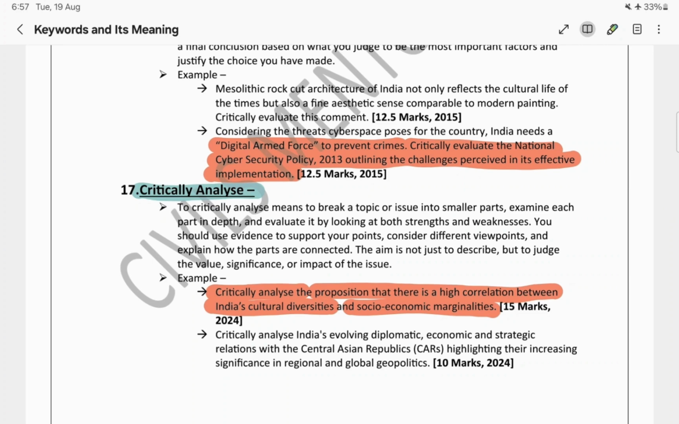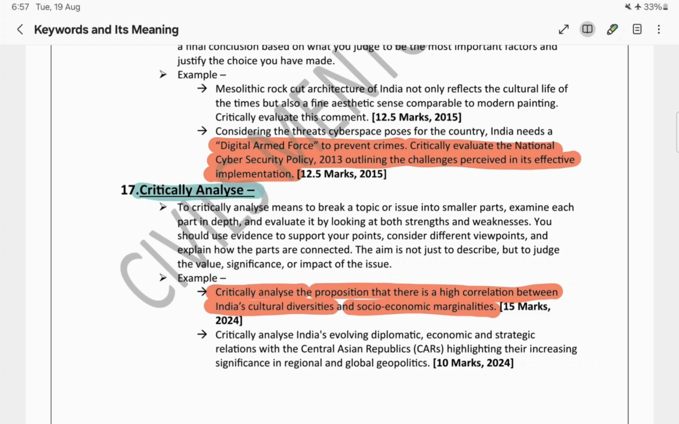So we have given everything, like first of all, we have given it in a definition manner. And secondly, they have mentioned that there is a high correlation. They have already given it. There is no way we can deny this fact because they themselves had given this point that there is a high correlation between India's cultural diversities and socio-economic marginalities. So we will provide the correlation between them, and finally we will give a touch of how they are different, that is how they are not correlated to each other, and then we can conclude it. So this is about critically analyze.